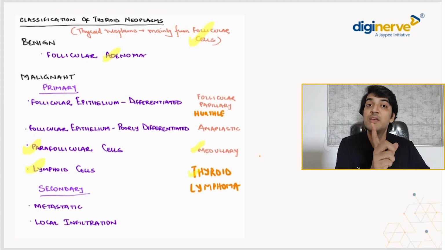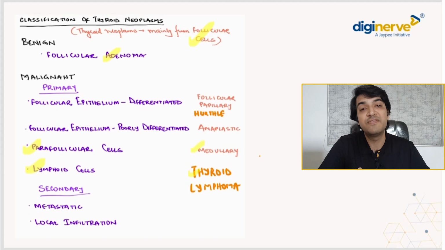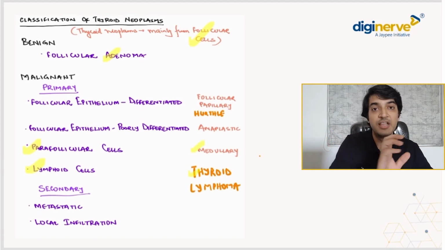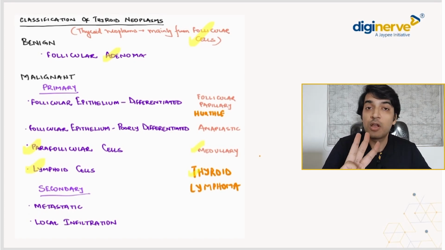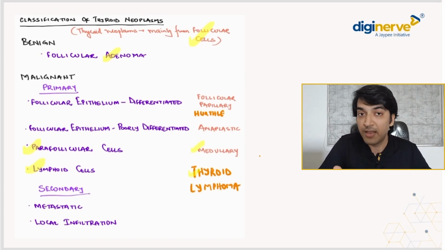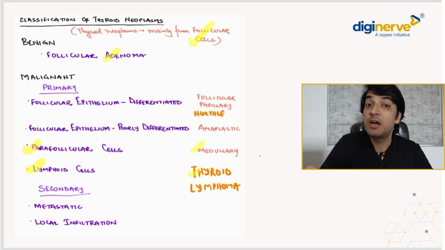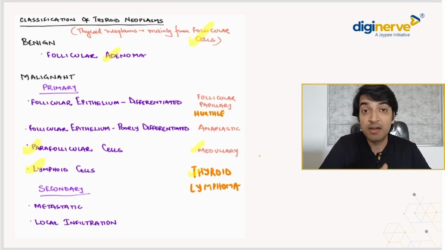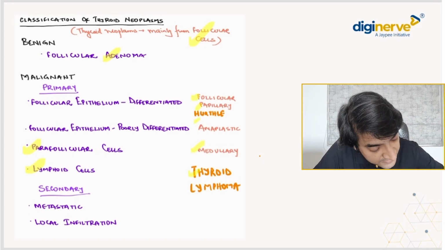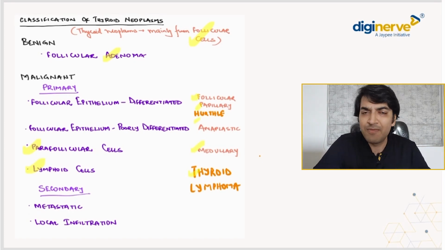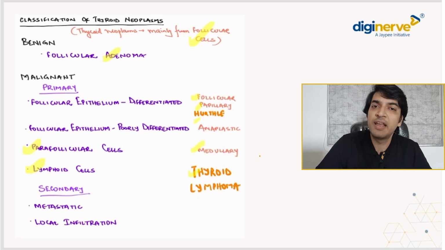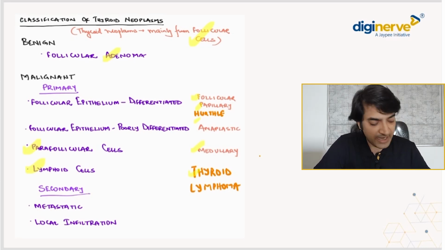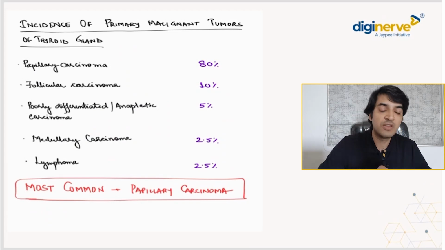Those which originate from the follicular cells are further classified into those which are differentiated and those which are undifferentiated. So which are the differentiated ones? We talk about three, beta. We talk about your follicular, papillary and your Hürthle cell cancer. Important point, Hürthle cell cancer is now a separate entity. Alright, so these are the three things that you need to know about this. Secondary ones, obviously, are metastatic and those arising from local infiltration. Okay? So this was about the classification of thyroid neoplasms.